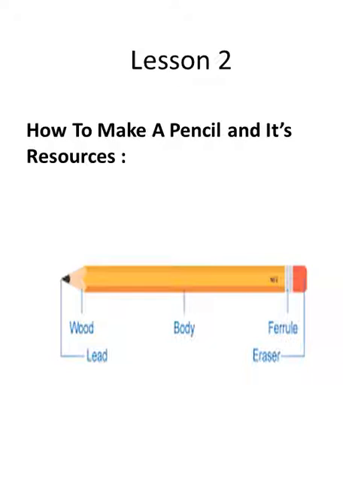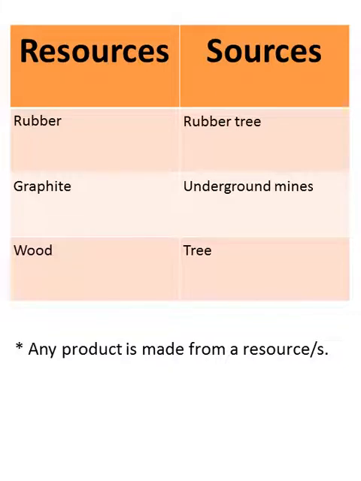The tip is made of graphite. The body is made of wood, and the eraser is made of rubber. These are called resources. So our resources are rubber, graphite, and wood. Resources means materials. Where can I get these resources? From its source. I have to know the source. So I get the rubber from the rubber tree. I get the graphite from the underground mines. I get the wood from the tree.